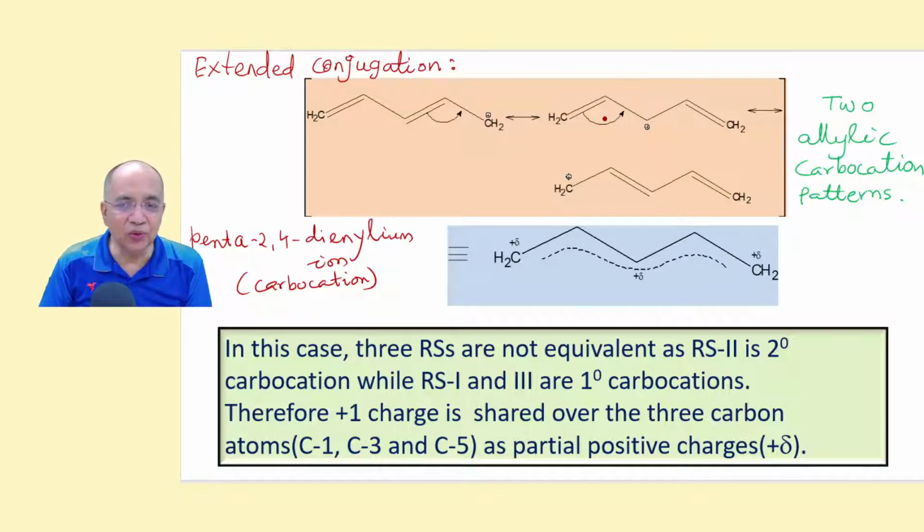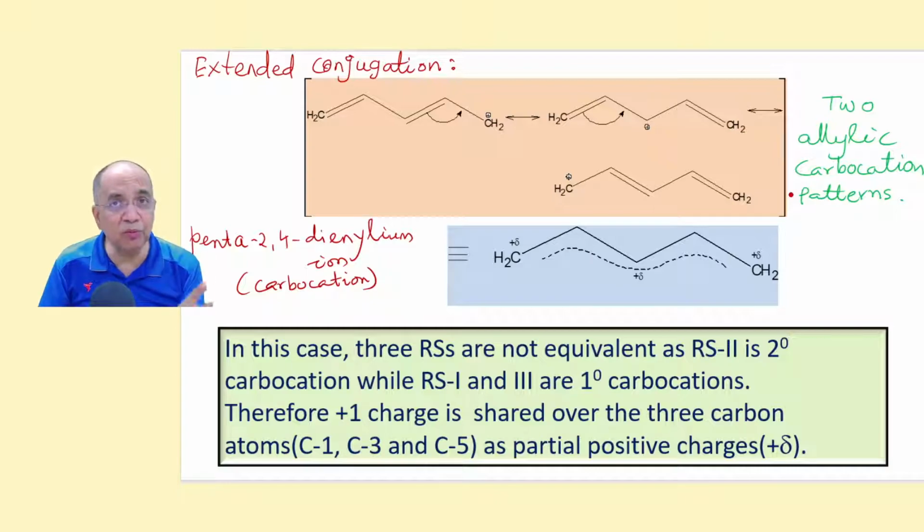So you have the third resonance structure. Again you put an arrow mark to delocalize this pi bond to this position, so that this positive charge will go and a new positive charge will come here. So there are three conjugating units, 2 pi bonds and 1 positive charge, so you will have 3 resonance structures.